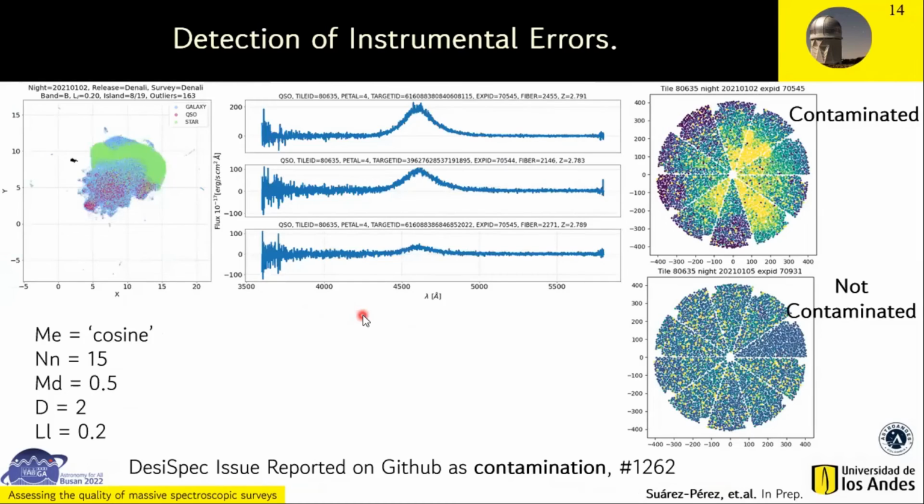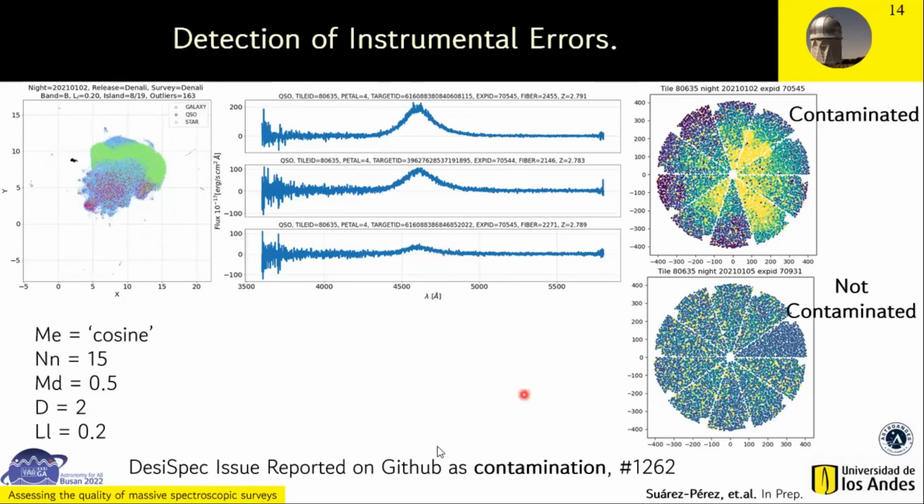Also, this is another example from a posterior data release, the Denali data release. It is from a night in January 2021. The DESI community that works in visual inspection identified some spectra as rare. Then we use our method and find that these rare spectra are located in this island.